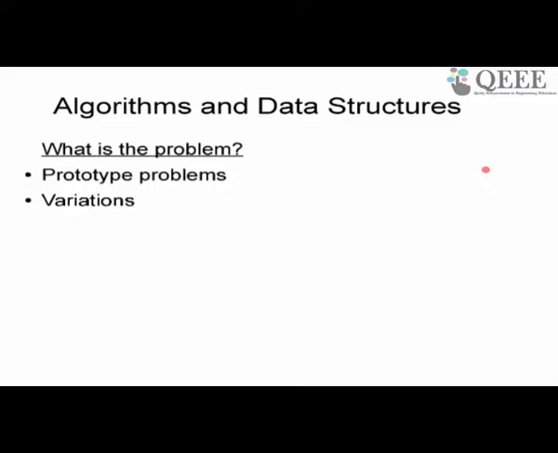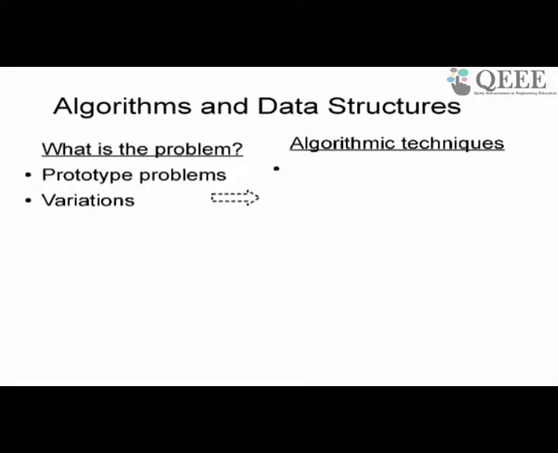Similarly, in electrical engineering, you will have prototype circuits which you will use as a basis to start designing a new circuit. Similarly in algorithms, your prototype problems are those for which the algorithms have been discovered, and then you try to see whether your problem can be mapped or modeled using that prototype problem, or if you need a variation. If you need a variation, then you look for a variation. So graphs basically provide one type of prototype problem, which I'll come to.